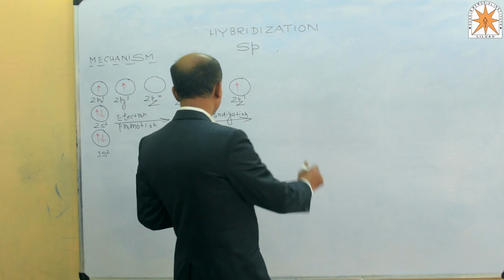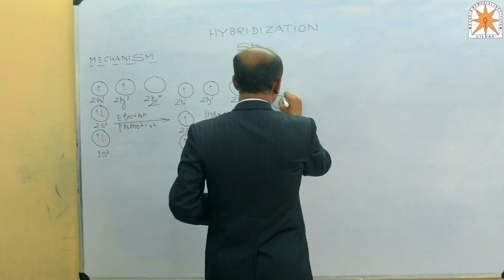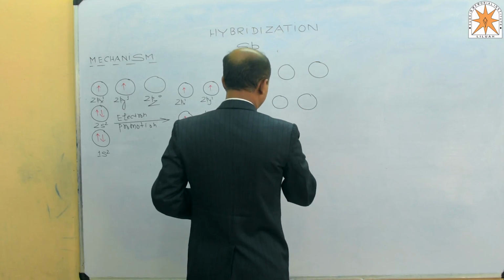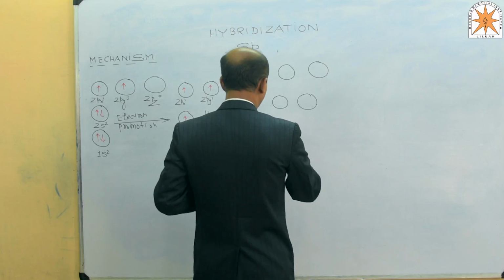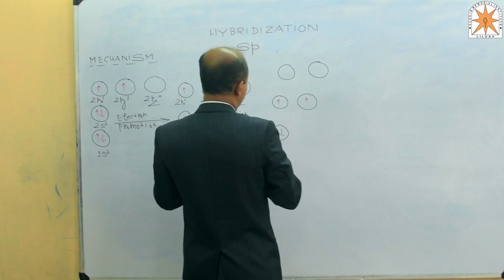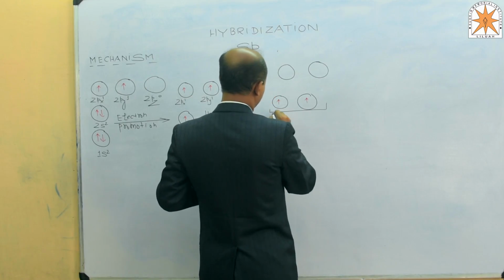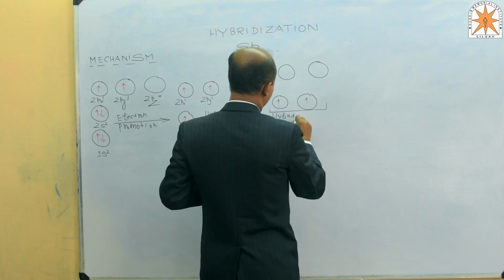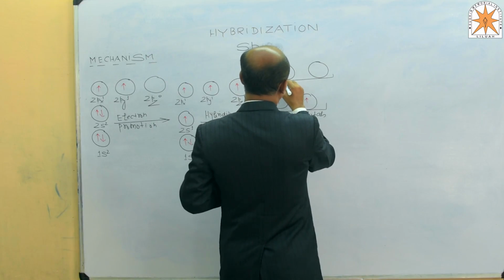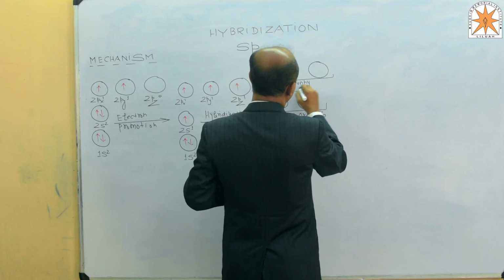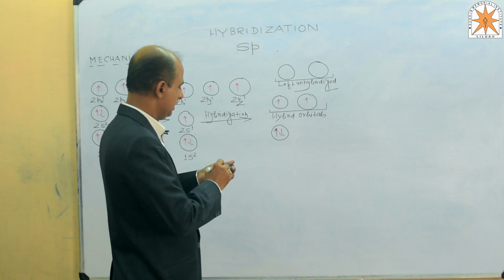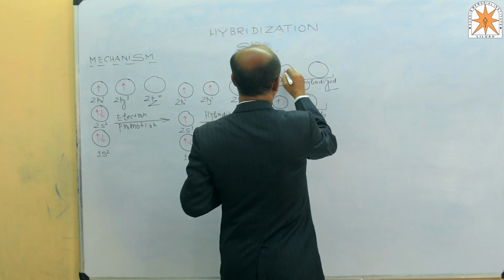So 2 hybrid orbitals have formed and 2 orbitals are left unhybridized, and each hybrid orbital must contain 1 unpaired electron.